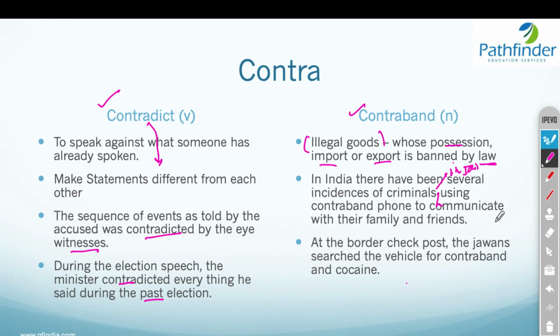So, when you are in jail, you are not supposed to possess a phone. If you possess a phone, it's basically a contraband. It's banned by the law. Another example sentence: at the border checkpost, the Jawans searched the vehicle for contraband and cocaine. In this case, contraband could refer to any contraband goods.